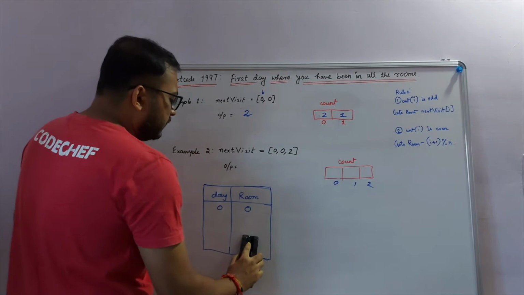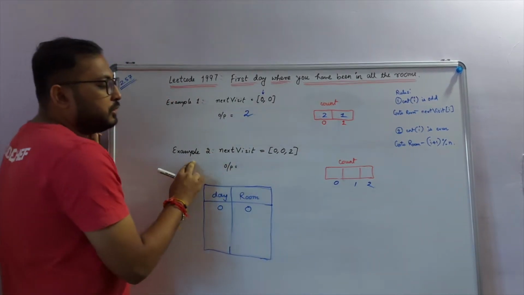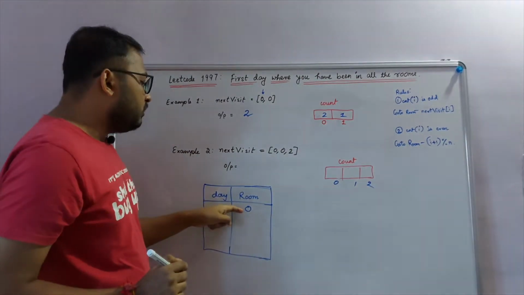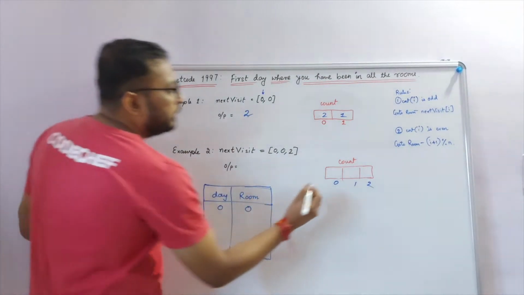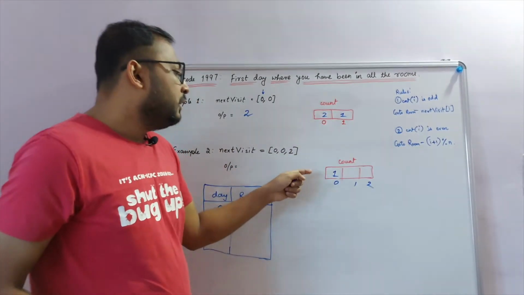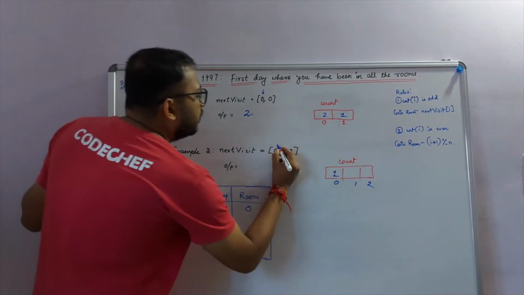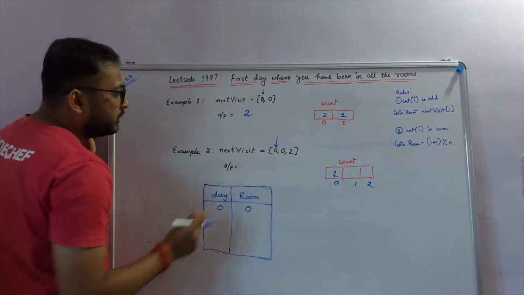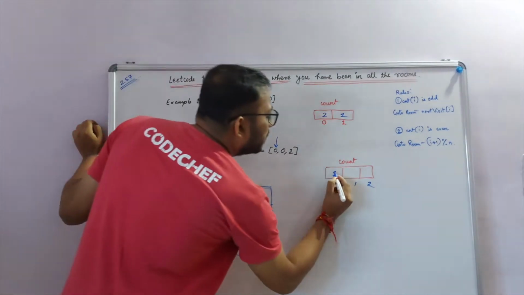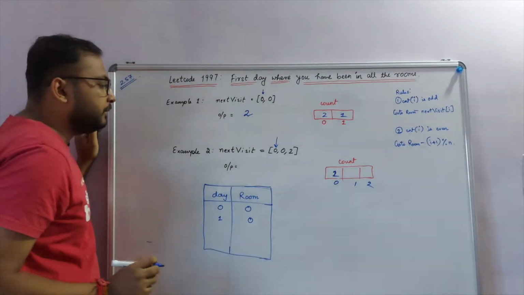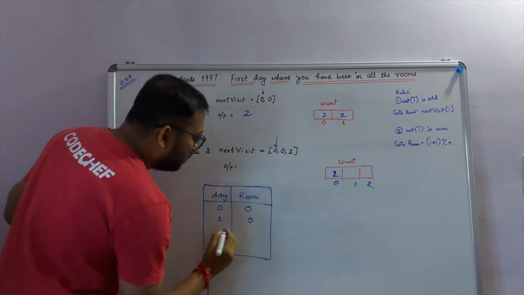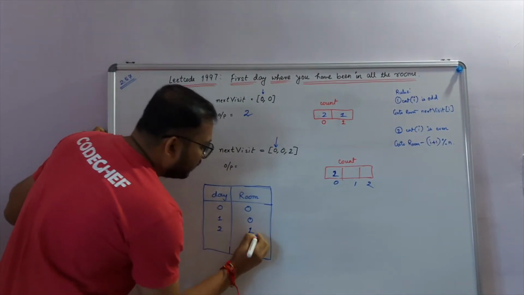Let's check this example as well very quickly. I will just remove these. So here in example 2 we have nextVisit as 0, 0 and 2. On day 0 we visit room number 0. That's already given, so this will be 1. Now the count is odd. So which room do we visit next? We visit the room number denoted by nextVisit[0], which is 0 again. So on day 1 we again go to room number 0, and this count becomes 2. Since count is even, we move to room number 1. So on day 2 we move to room number 1.